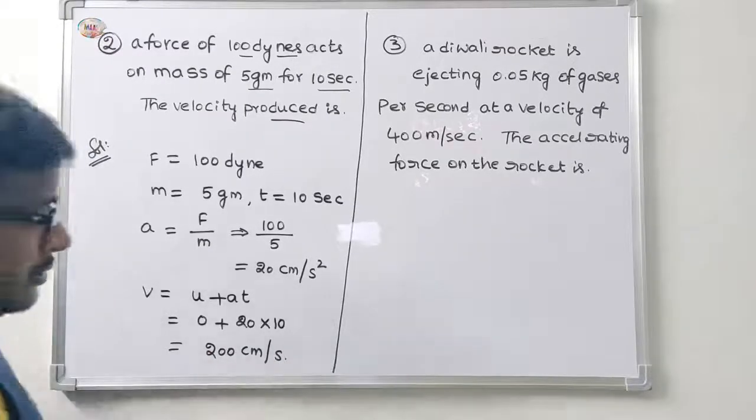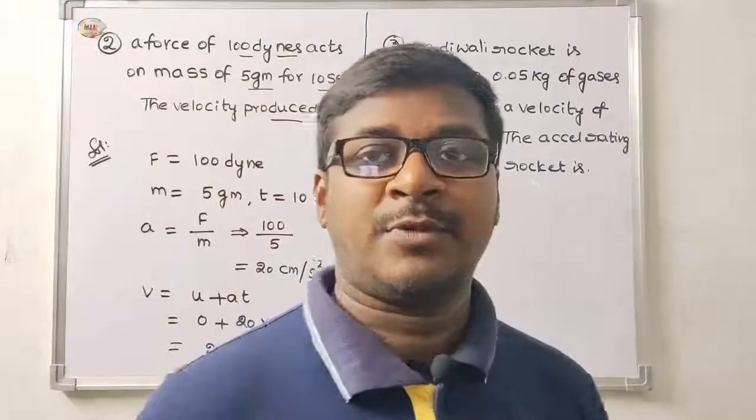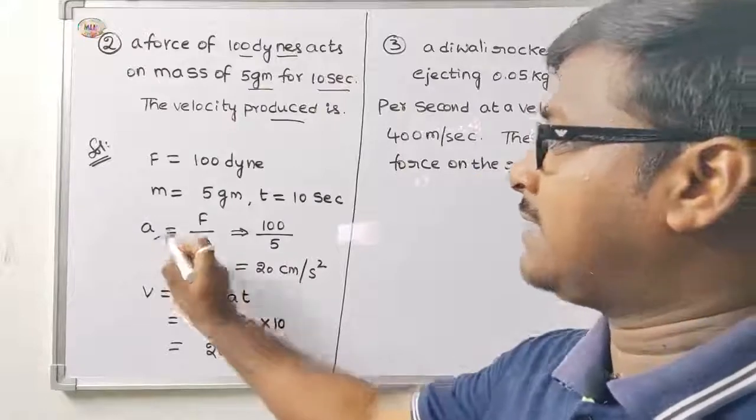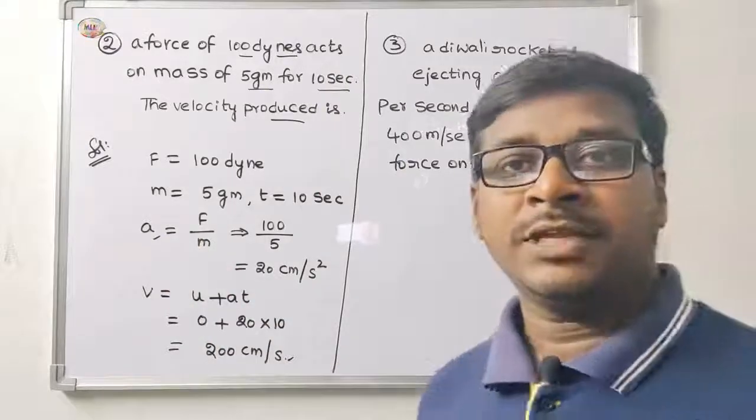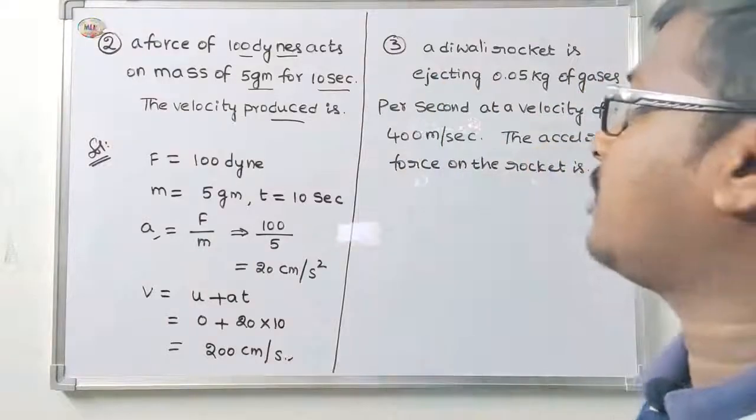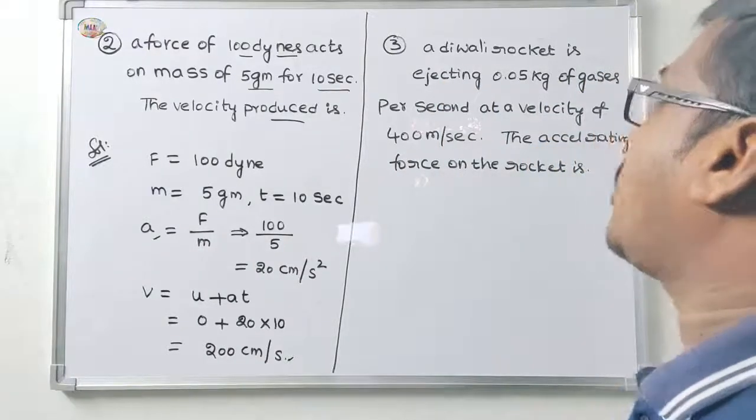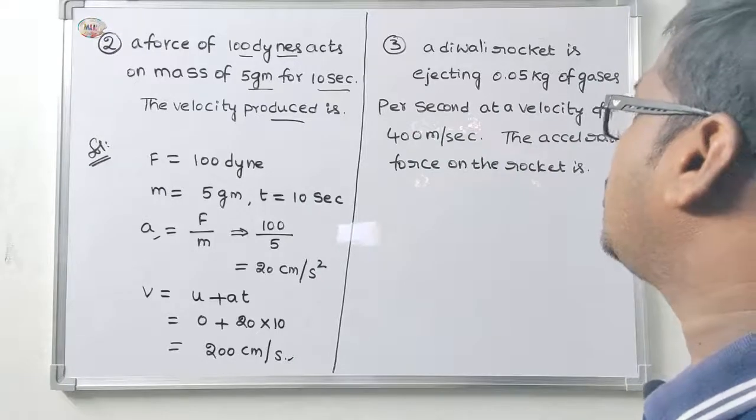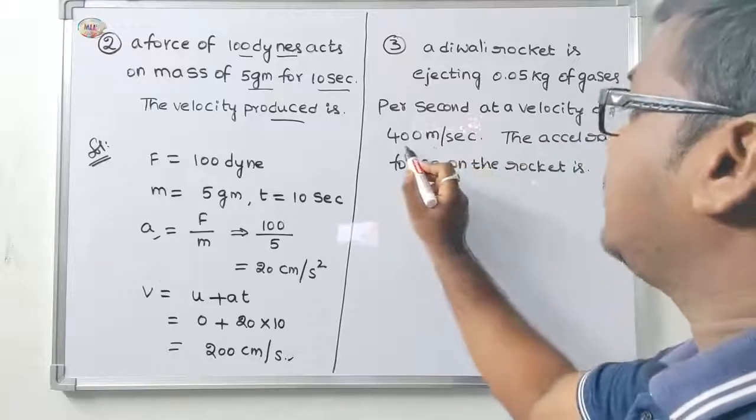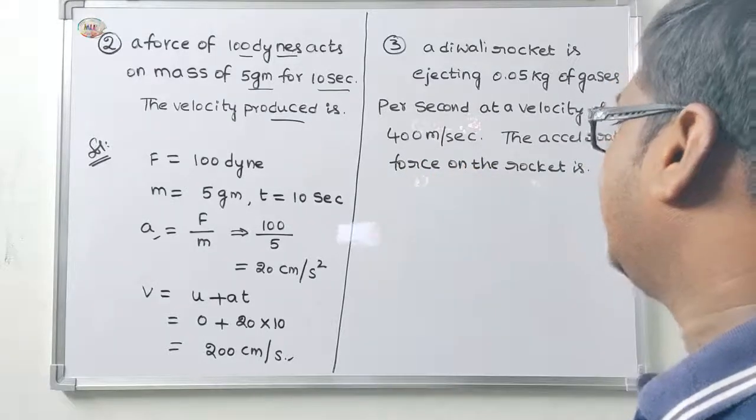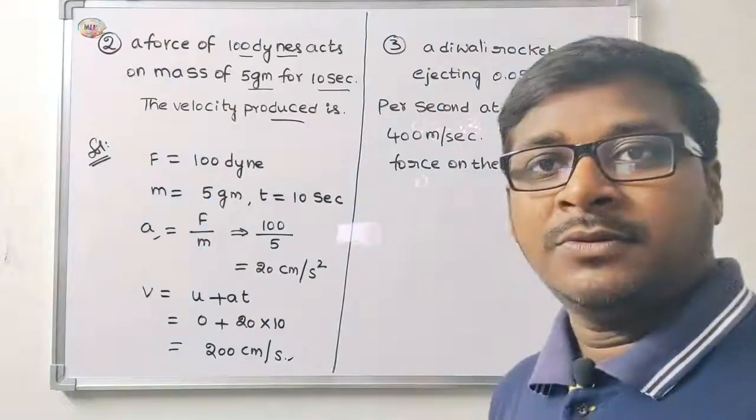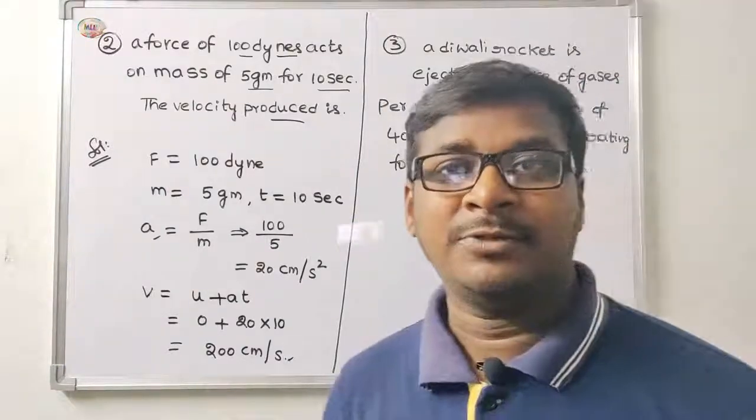Okay, this is the second problem. So very easy. First find out acceleration, next find out velocity. Okay, next, third problem. A Diwali rocket is ejecting 0.05 kg of gases per second at a velocity 400 meter per second. The accelerating force on the rocket is, okay, force find out, students.